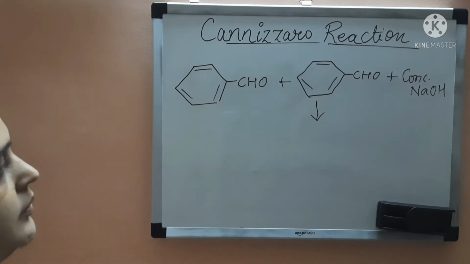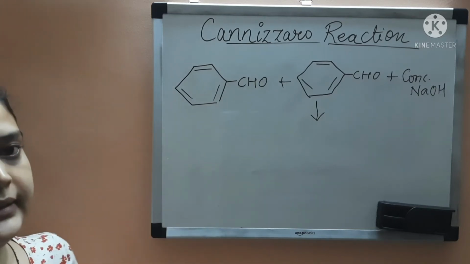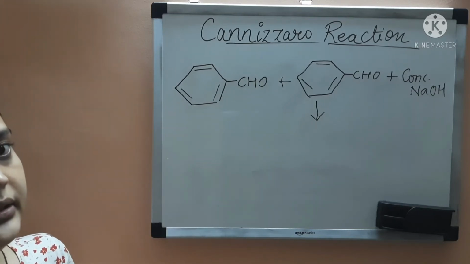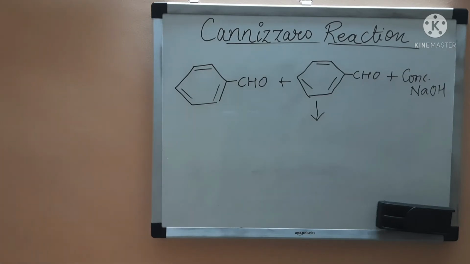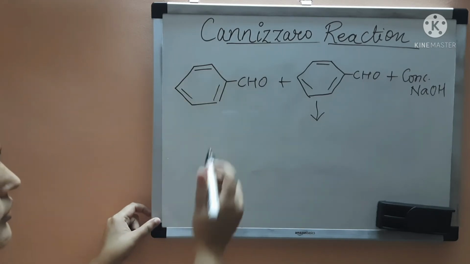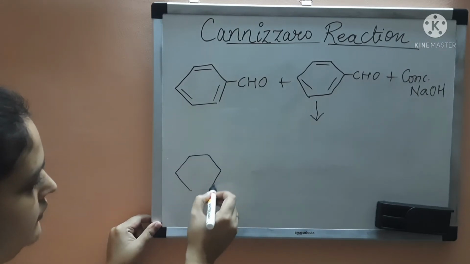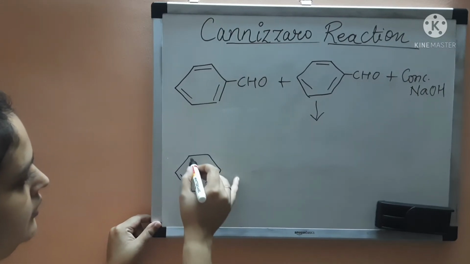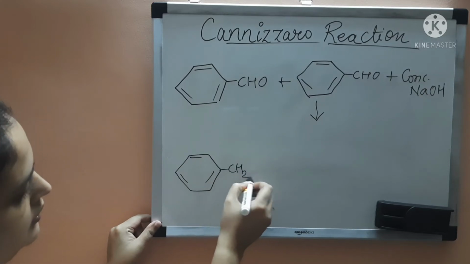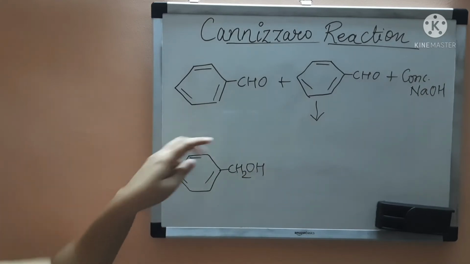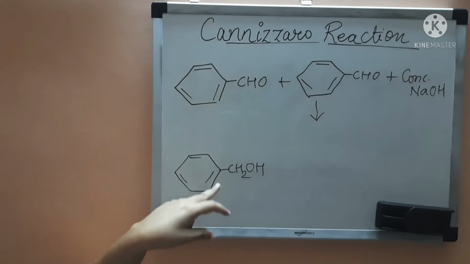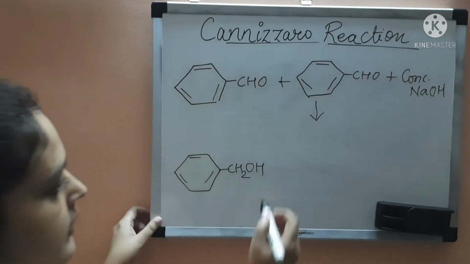Then what will be the product? One molecule will get self-oxidized and another will get self-reduced. For example, this is self-reduced, so it will form alcohol. It will form this alcohol. This is benzaldehyde and this is benzyl alcohol.